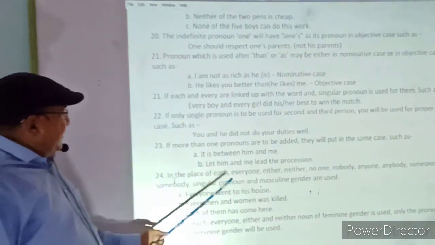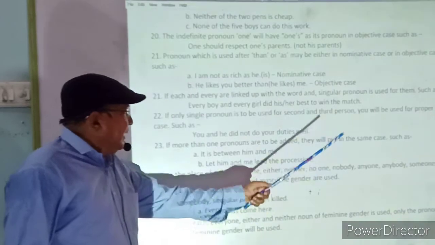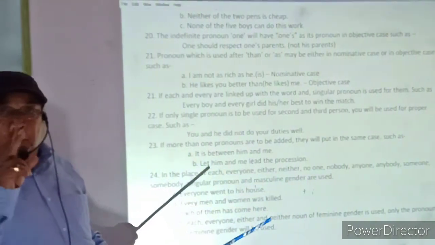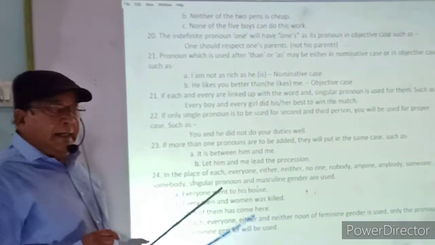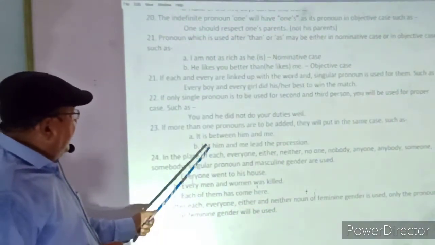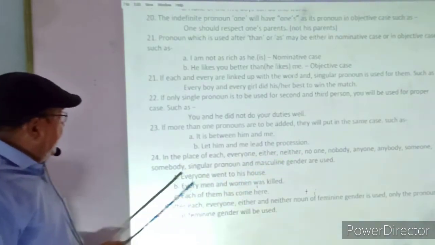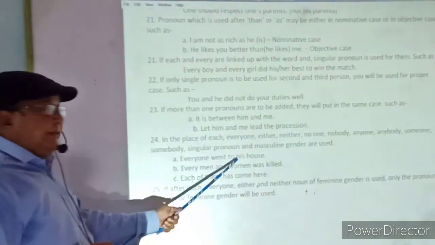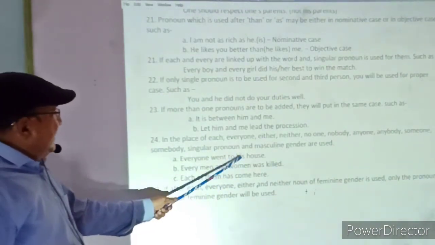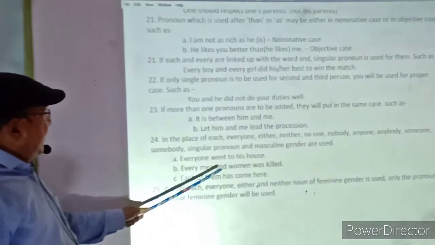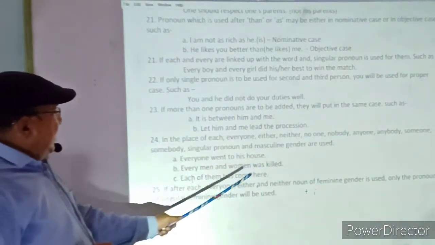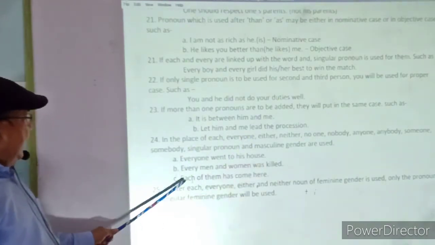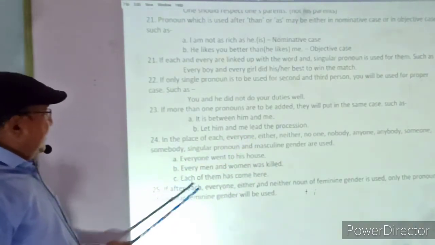24. In place of each, everyone, either, neither, no one, nobody, anyone, anybody, somebody, a singular pronoun and masculine gender is used. Two things are to be kept in mind: there will be a singular pronoun and masculine gender in this case. For example, everyone went to his house. Every man and woman was killed. Singular. Each of them has come here. Singular.